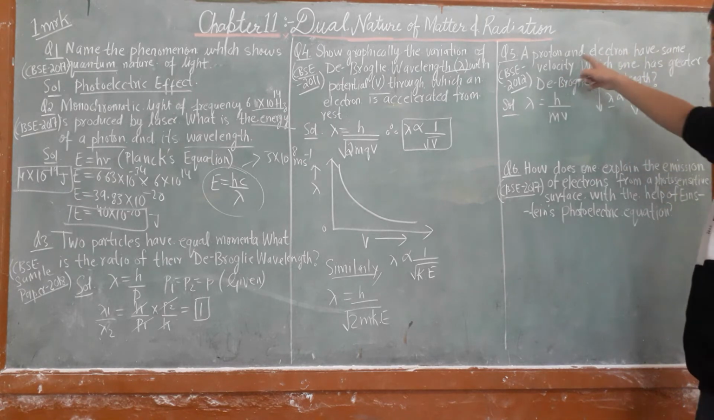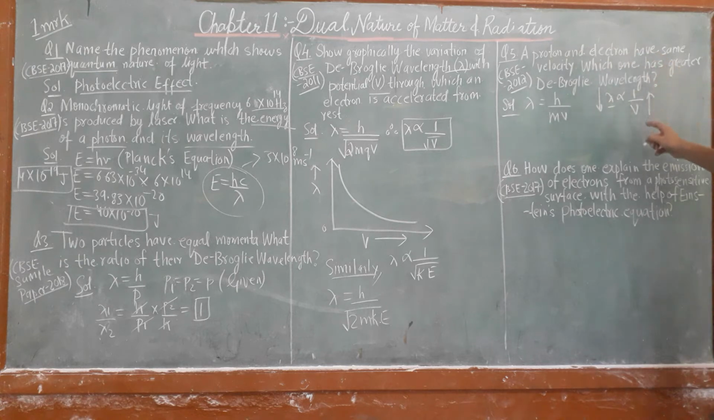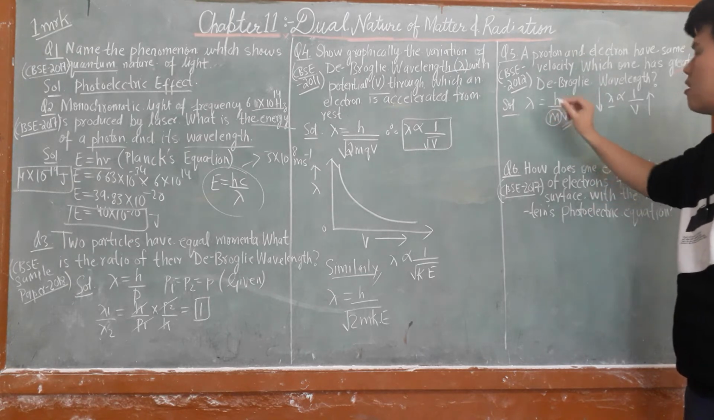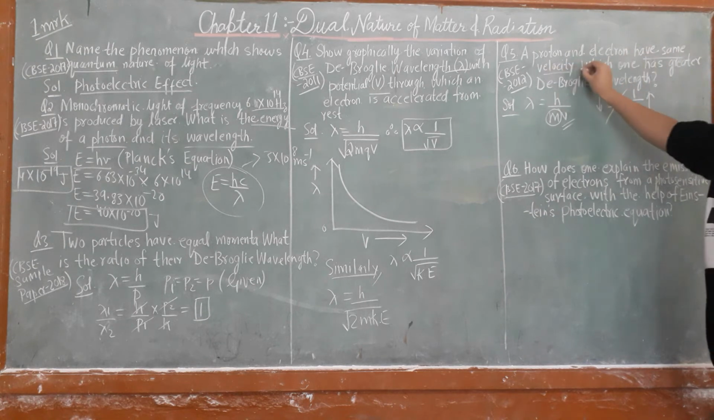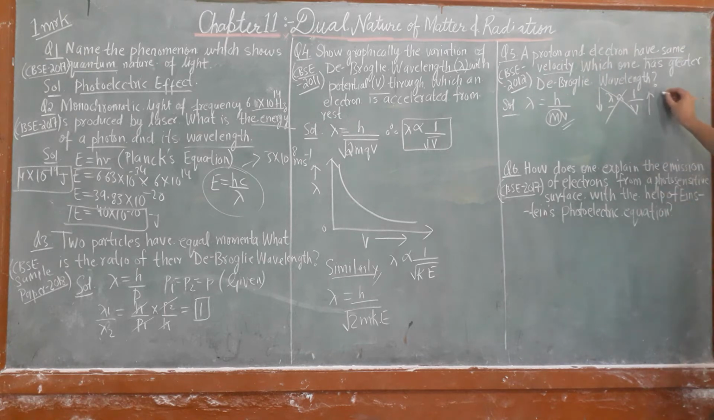A proton and an electron have the same velocity. Velocity is the same, so we have another factor. V is constant, but the other factor is the mass. So the mass factor decides the wavelength in this question. Now lambda is inversely proportional to mass.